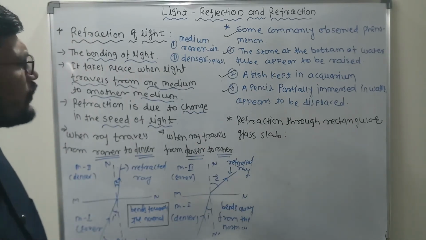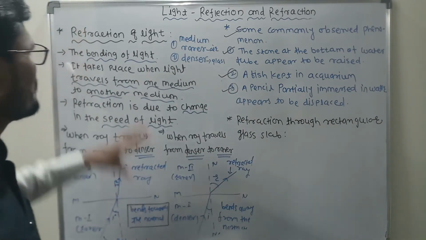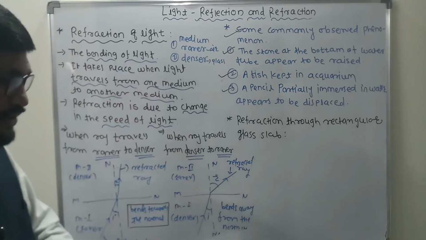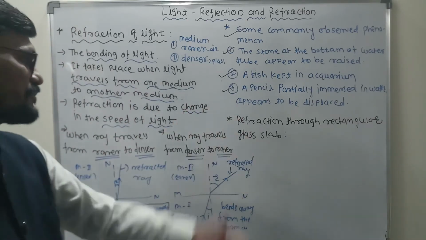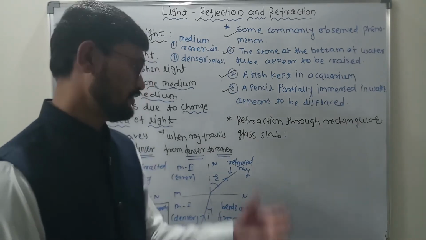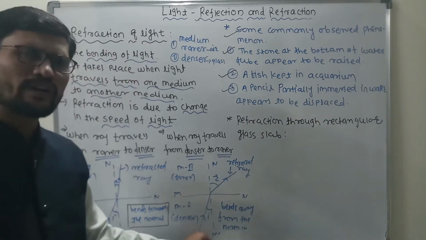Clear? Now, when we learn all this, those commonly observed phenomena as well as the refraction of light, sometimes we need to think about one concept, and that concept is called refraction through a rectangular glass slab. Now what is the refraction through a rectangular glass slab?